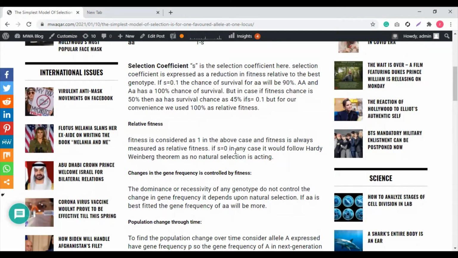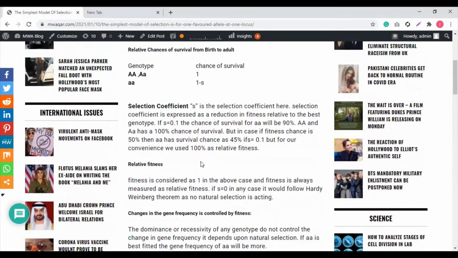If S is equal to 0, in any case, it would follow the Hardy-Weinberg theorem as no natural selection is acting. It is obvious that whenever natural selection is operating, it will support one genotype, and it will cause reduction in the frequency of the other genotype. That is the selection coefficient that reduces. So basically, if S is 0, the chances of survival of capital A are the same as the chances of this genotype. So there will be no natural selection. This is what we studied in the Hardy-Weinberg theorem in my previous lecture.